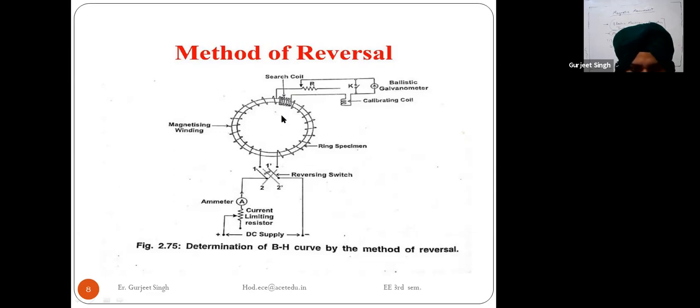The graph which we are getting has the H values along the x-axis and the B values along the y-axis. I will explain this.